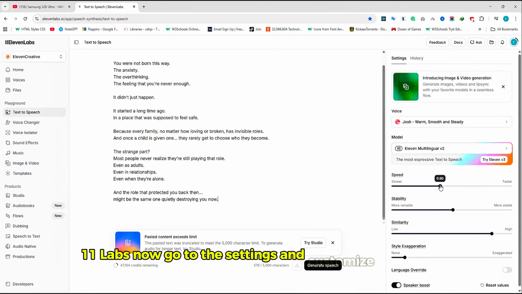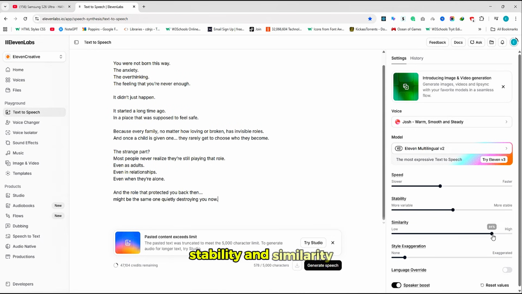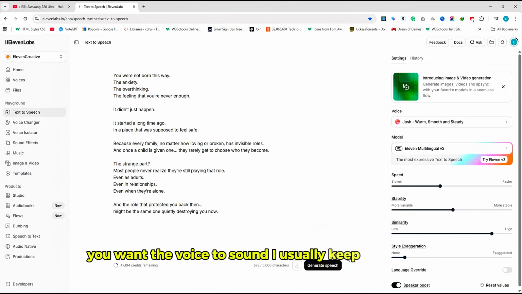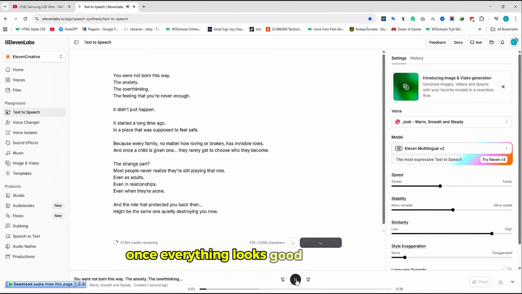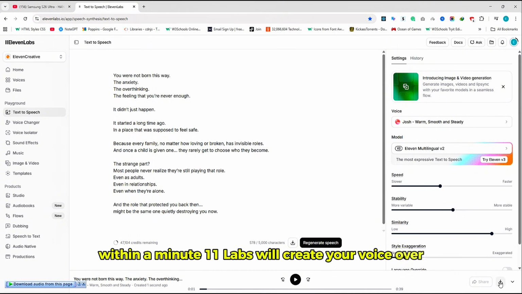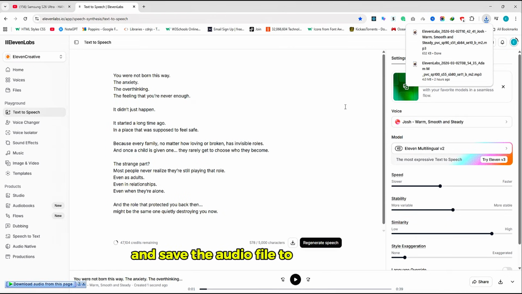Now go to the settings and customize the speed, stability, and similarity. Adjust these depending on how natural you want the voice to sound. I usually keep it balanced for a smooth and professional tone. Once everything looks good, click generate. Within a minute, ElevenLabs will create your voiceover. When it's finished, click the download icon and save the audio file to your computer.